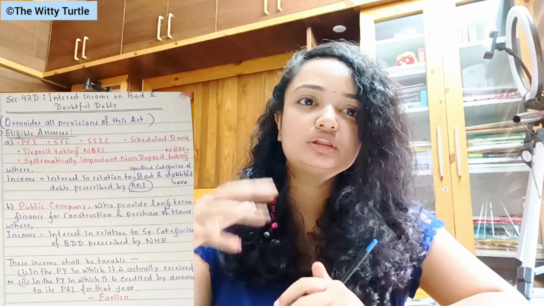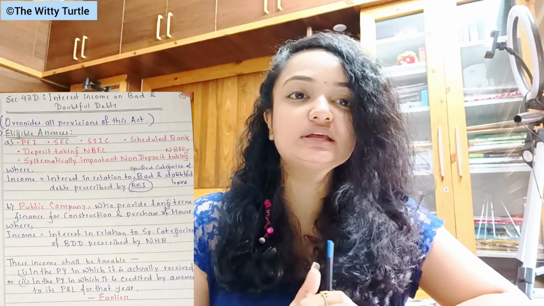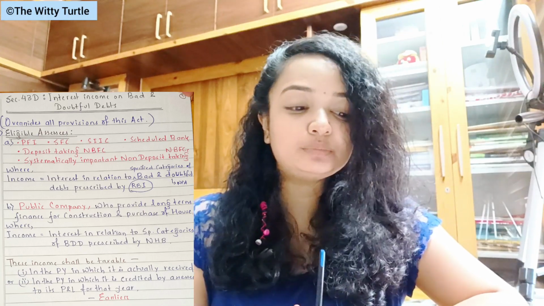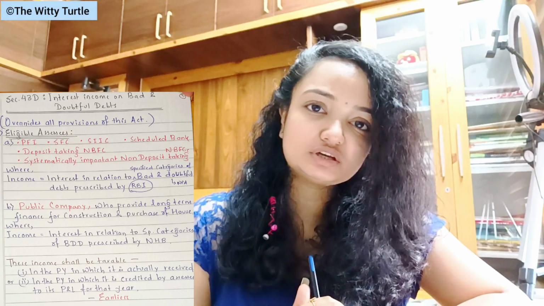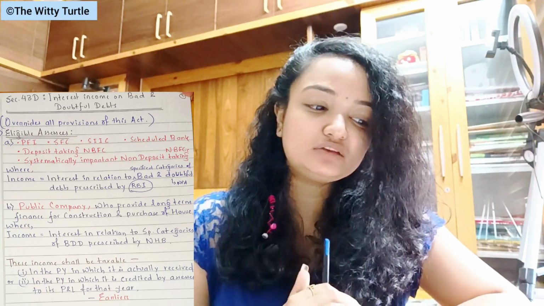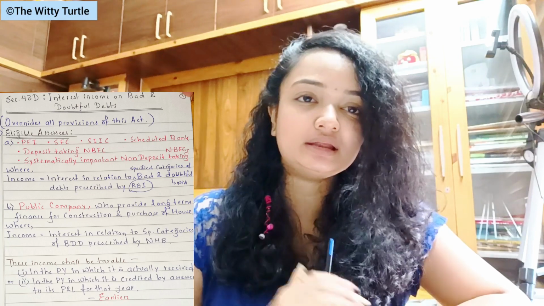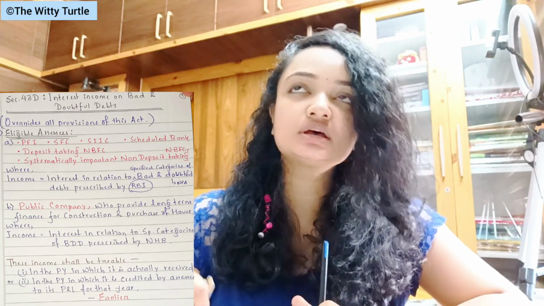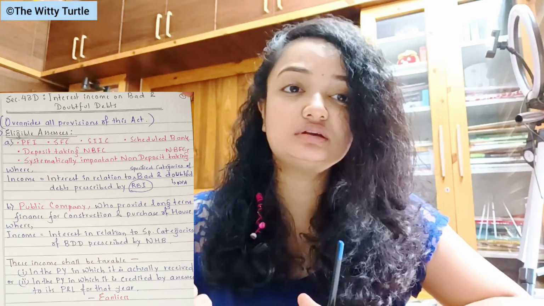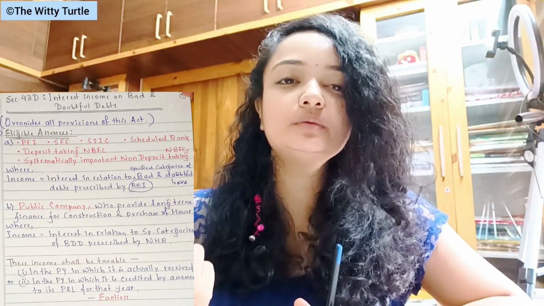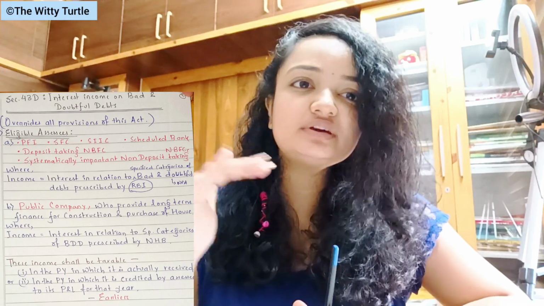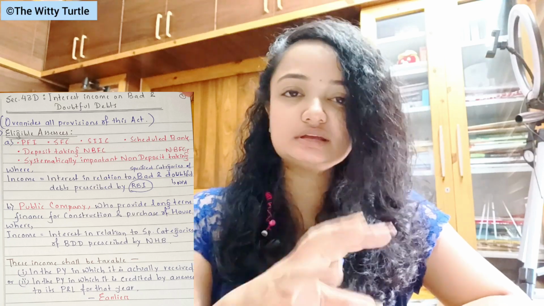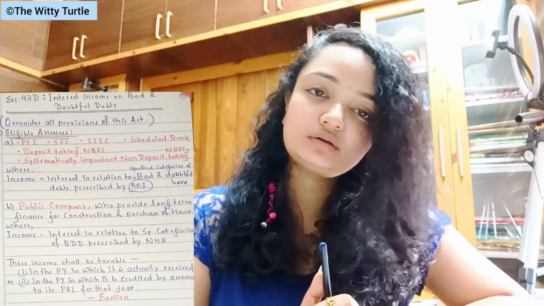Now coming to the previous year in which this income will be taxable. This income shall be taxable in the previous year in which it is actually received, or in the previous year in which it is credited to the PNL of the SSC, either actually received or credited in the PNL, right? So whichever is earlier, in that year this interest income will be taxable, right?